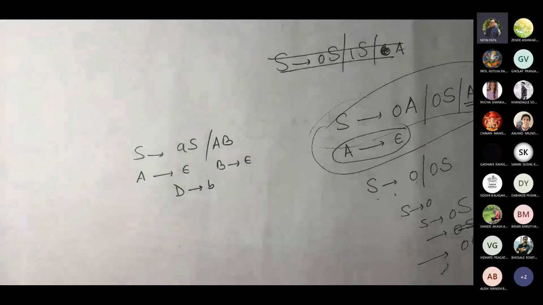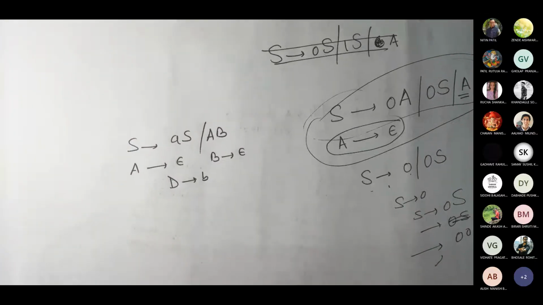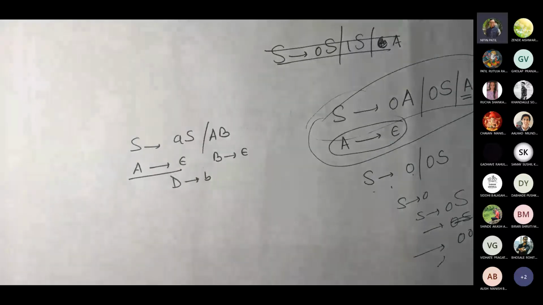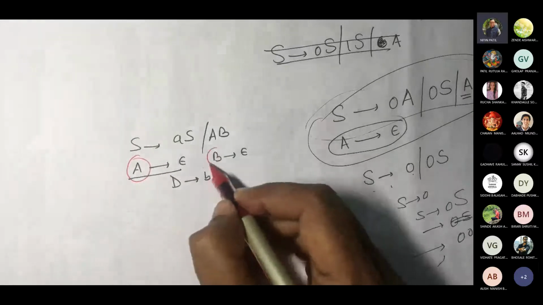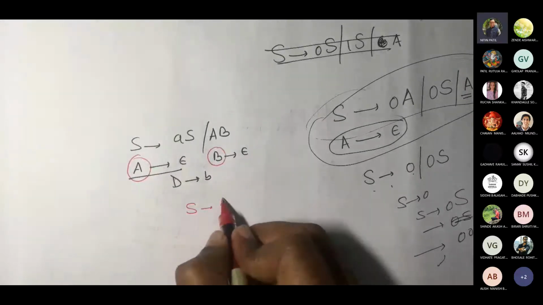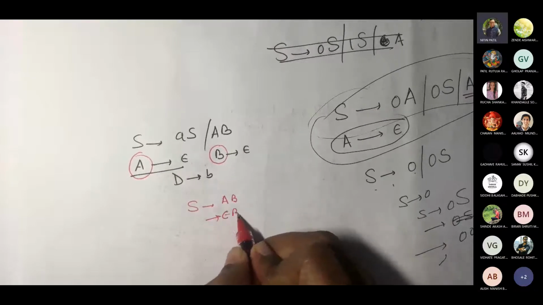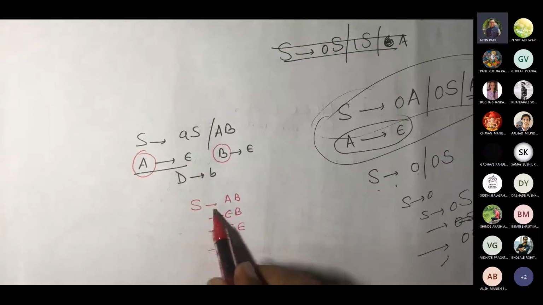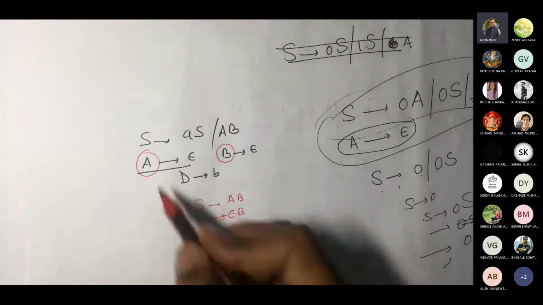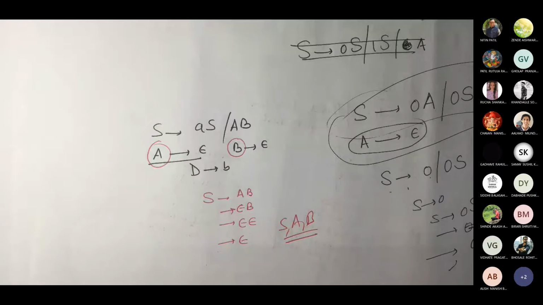And D gives B. So among this, which are the nullable variables? We know A is giving us epsilon. So this is nullable, correct? Similarly, this is nullable. Now, if I apply S gives AB, if I put A to be epsilon, then I will be getting epsilon B. If I put epsilon, epsilon means epsilon only. So in multiple steps, I am getting this. So for this grammar, S, A, B are nullable. Am I right? Are you with me?